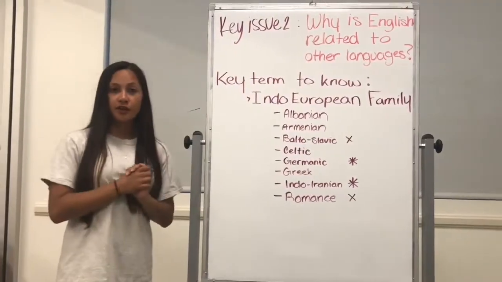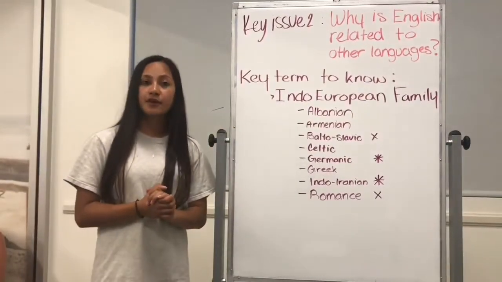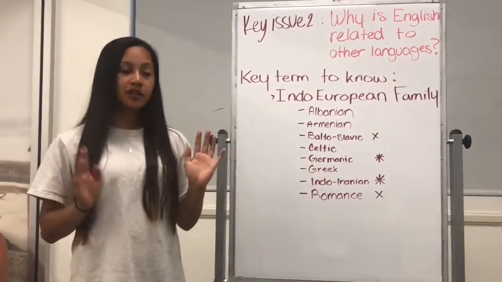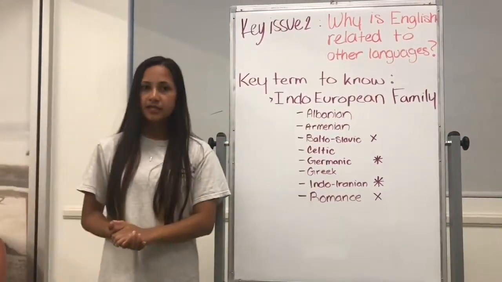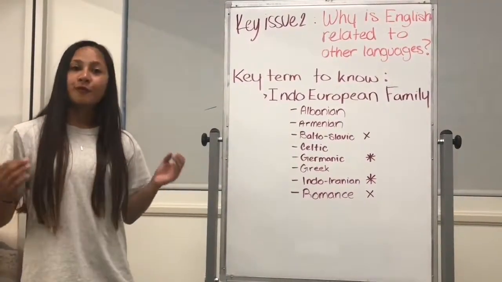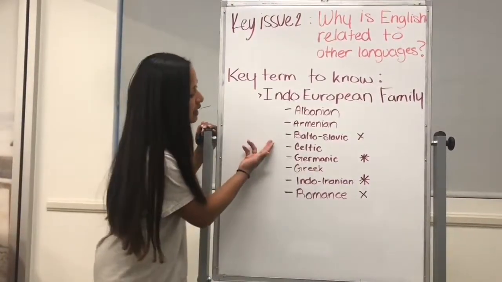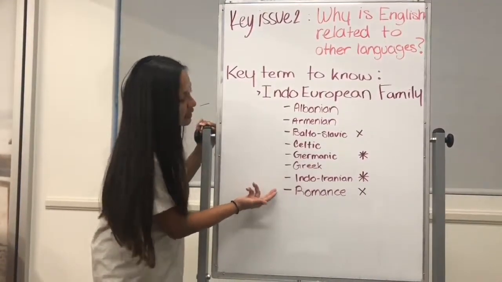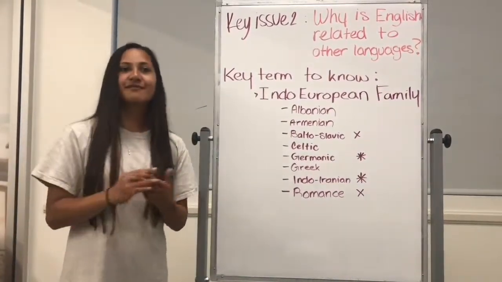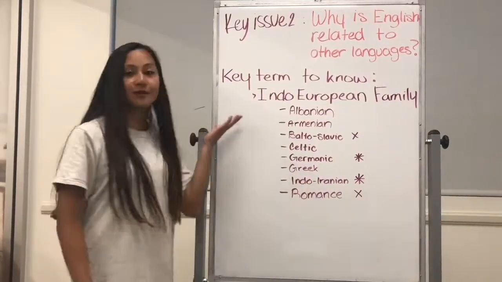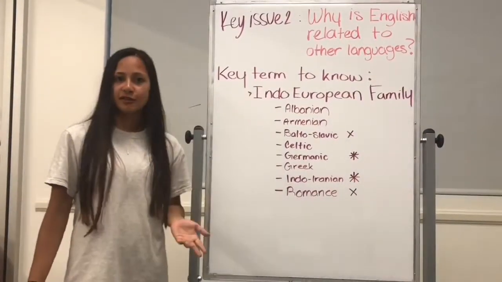A key term to know in this key issue is the Indo-European family, which is the most widely spoken language family. It is divided into 8 branches, which include the Albanian, Armenian, Balto-Slavic, Celtic, Germanic, Greek, Indo-Iranian, and Romance. The 4 most widely spoken language branches of the Indo-European family are the Balto-Slavic, Germanic, Indo-Iranian, and Romance. Although I'm only going to be covering 2 of these, due to their connections to the relation of English to other languages.